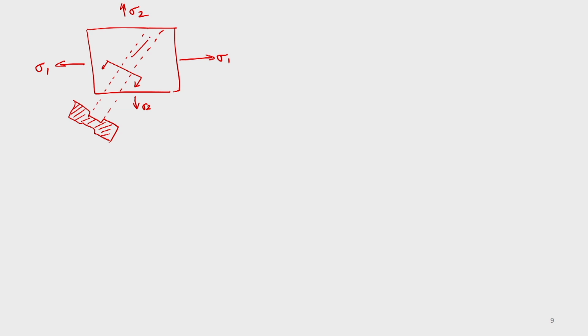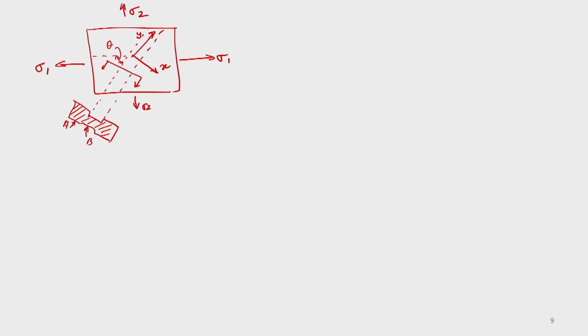If you take this as y and this as x, the local coordinate axes, and this is inclined at theta, okay. So, we identify the uniform region as A and an imperfection as B. So, this region as A and maybe this region as B.